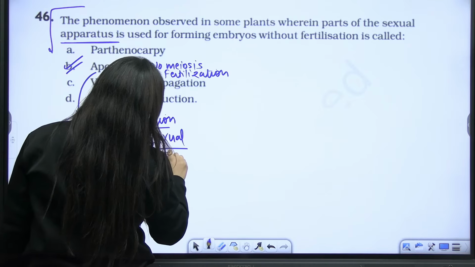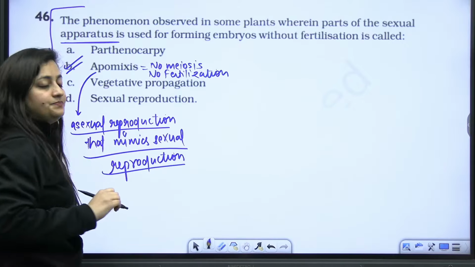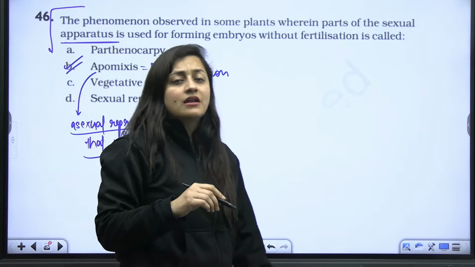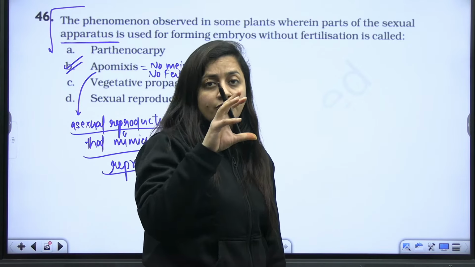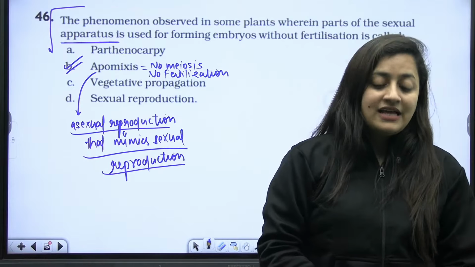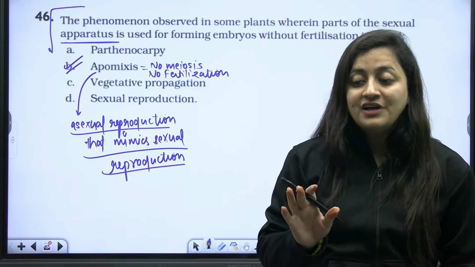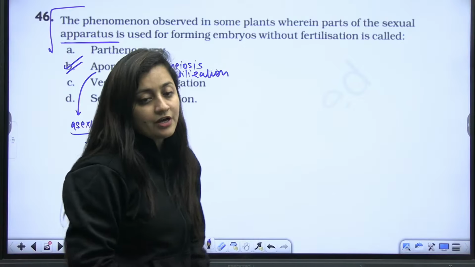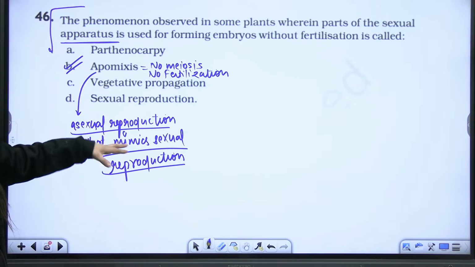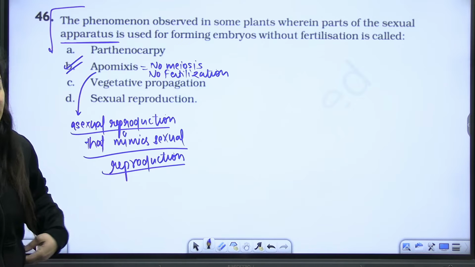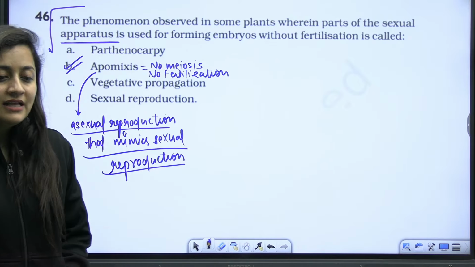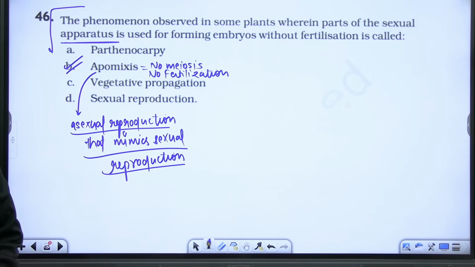Here, obviously, the cells surrounding, within the ovule, will follow all the steps of sexual reproduction, but there is no meiosis, no haploid structure, and no fertilization. So the surrounding diploid cells will just grow here, and accordingly the structures will form.